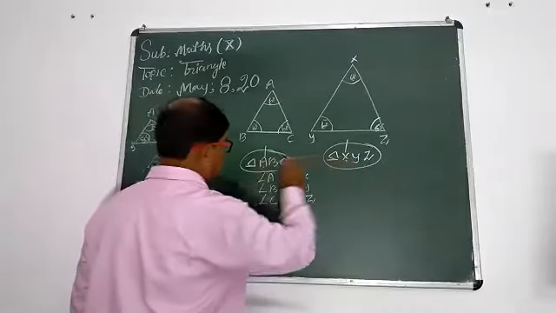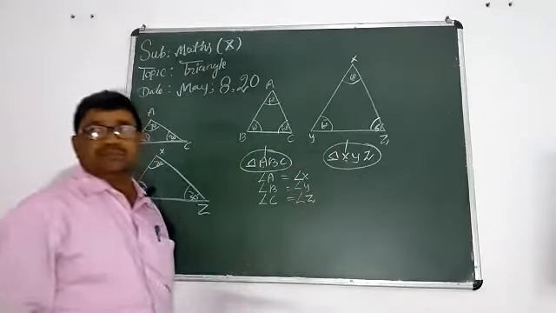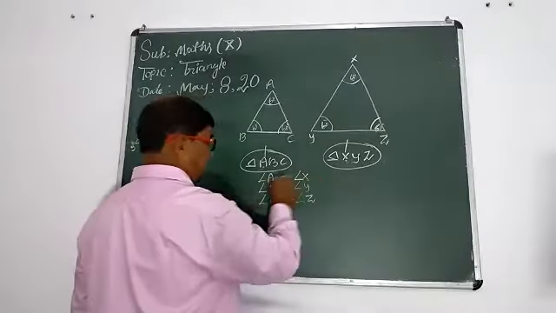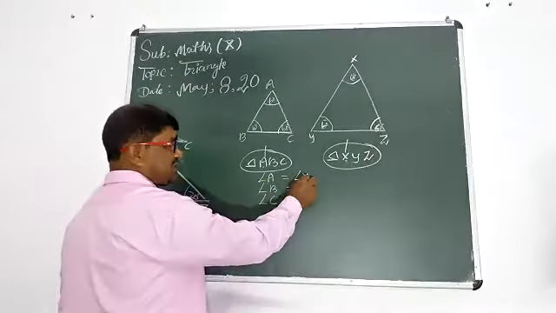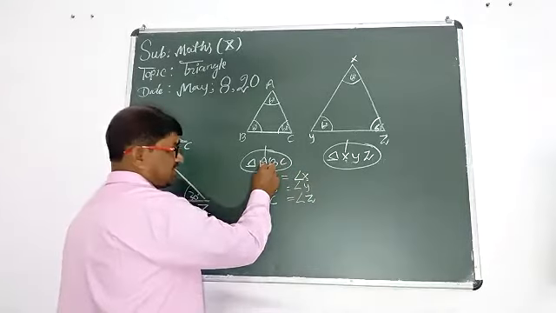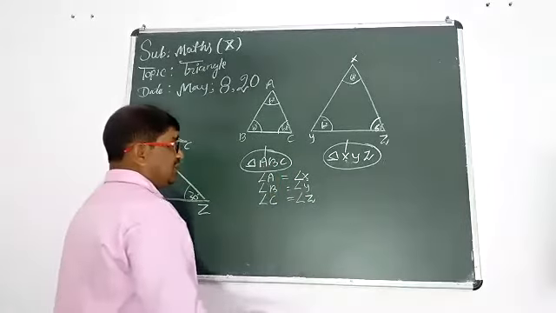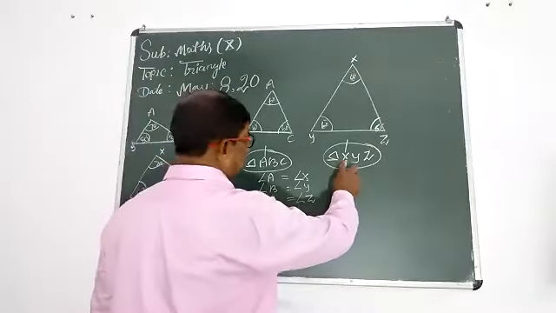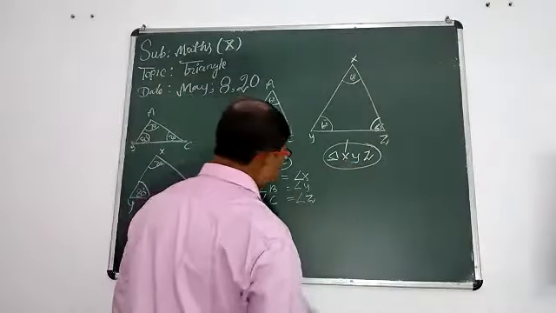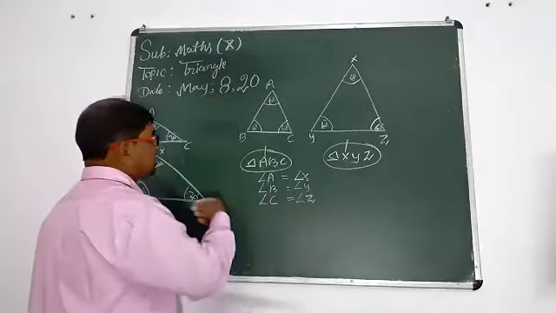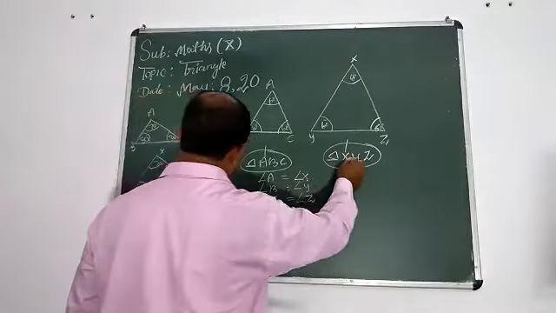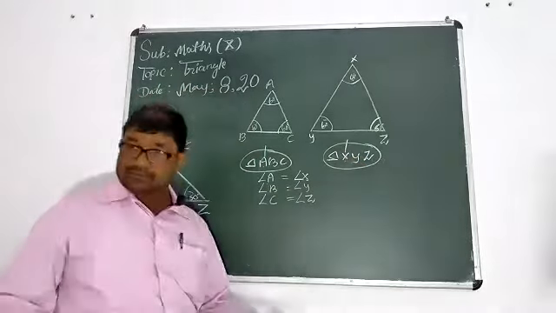They are called corresponding. A is the first vertex written by us in the naming of the triangle. Similarly, X is the first vertex of the second triangle. So first equals first, that is called corresponding.